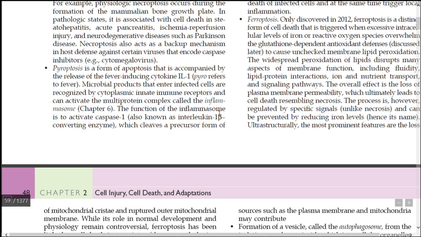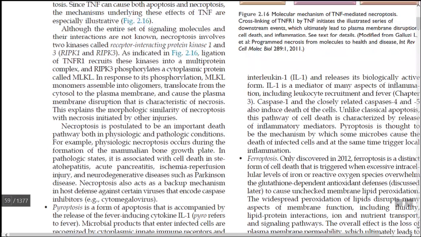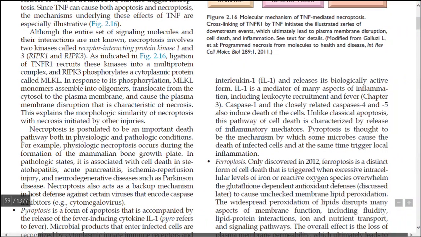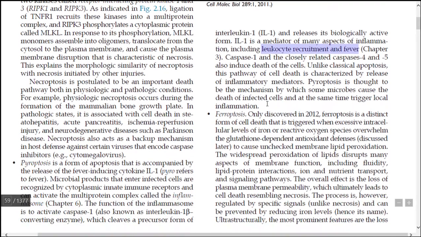This multiprotein complex will activate caspase 1, which releases the biologically active form of interleukin 1 from its precursor form. IL-1 is very important: it is a mediator of many aspects of inflammation, including leukocyte recruitment and fever. So that is what is important in pyroptosis.